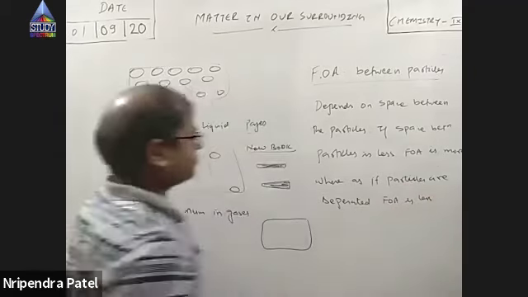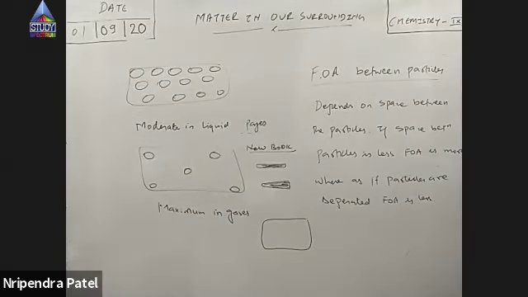I'll repeat. Force of attraction is more if they are closely packed, if they are close to each other, right? Whereas if they are well separated, if they are far from each other, then force of attraction is negligible.